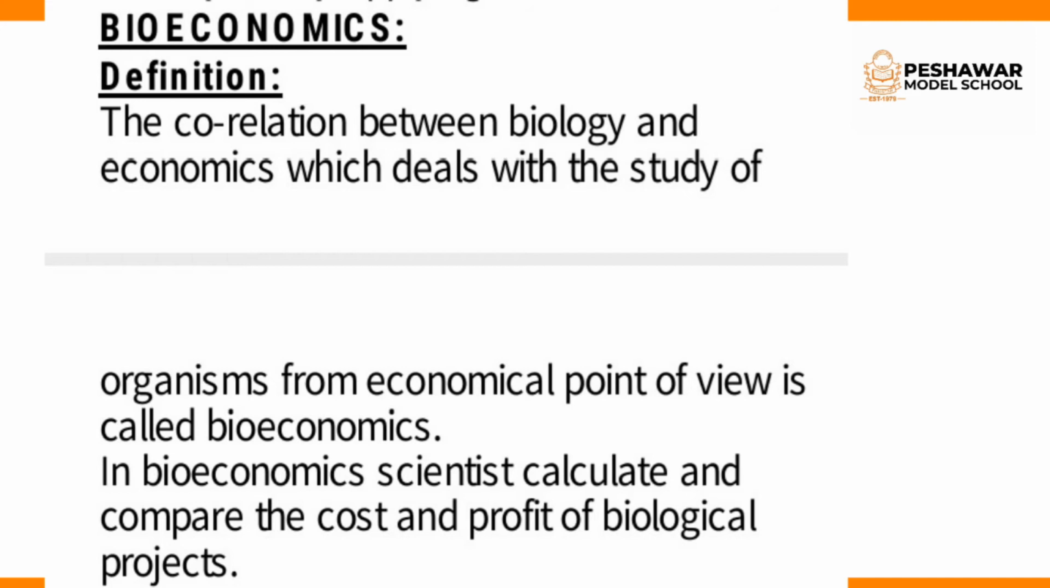In bioeconomics, scientists calculate and compare the cost and profit of biological projects. Cost and profit means that whenever we grow wheat, definitely we spend something on the wheat. We buy the seeds with money. So it means that we spend on the seeds, हमने पैसा लगाया है वो गंदम की seeds लेने में.